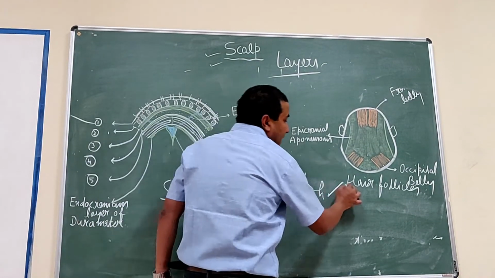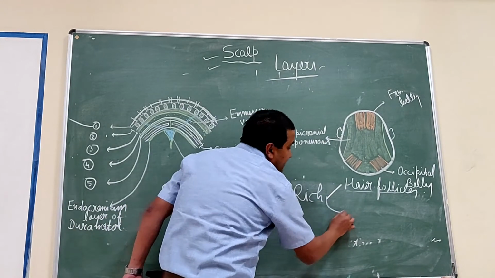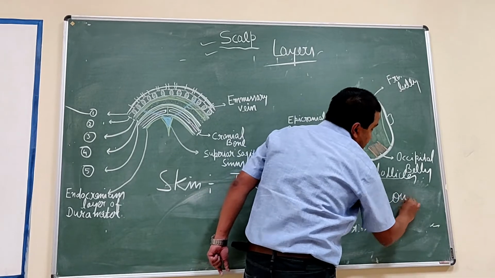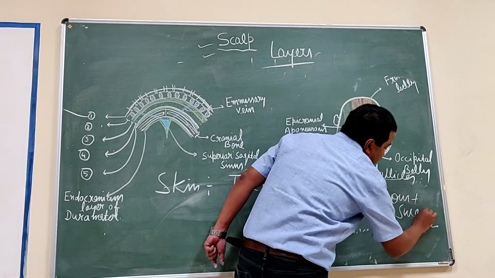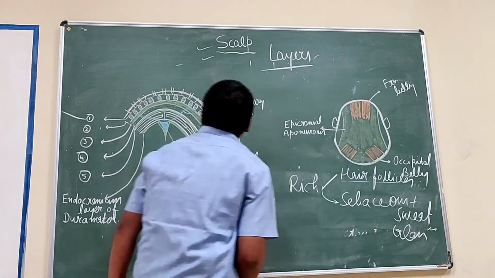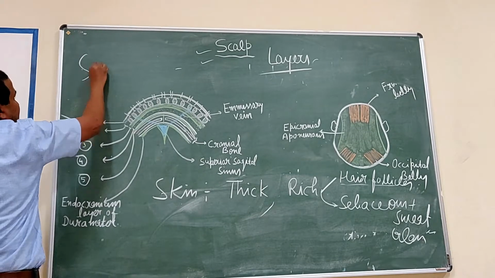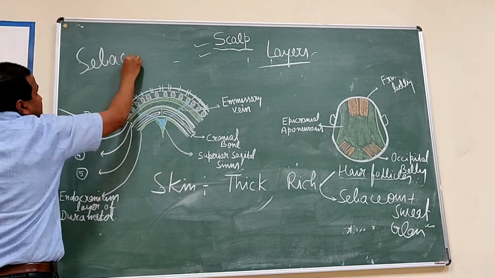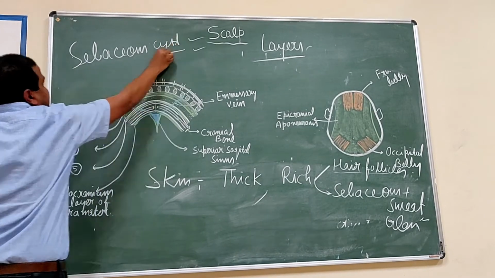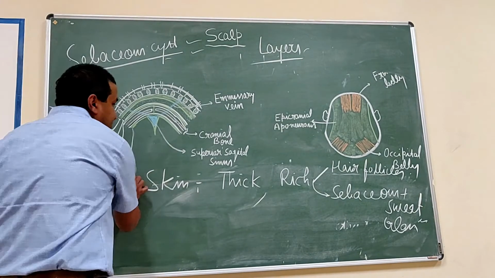It is also rich in sebaceous and sweat glands. So the scalp is a common site of sebaceous cyst.